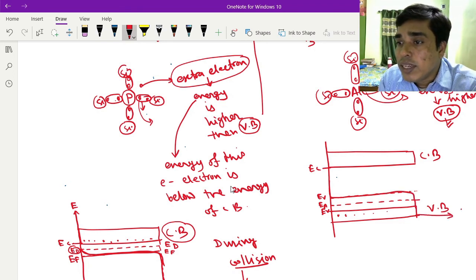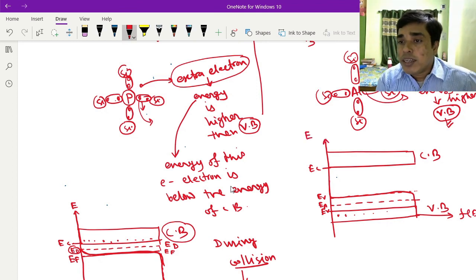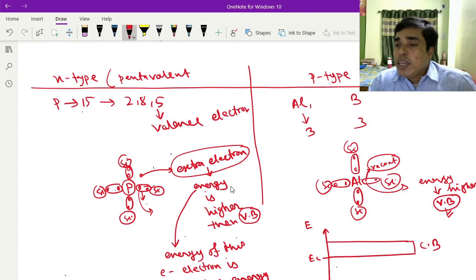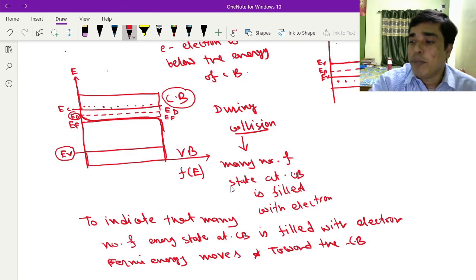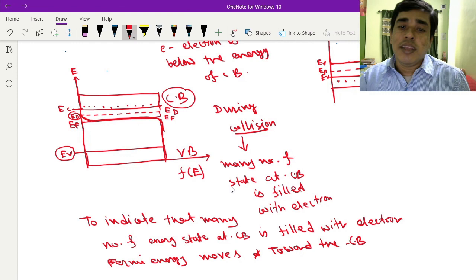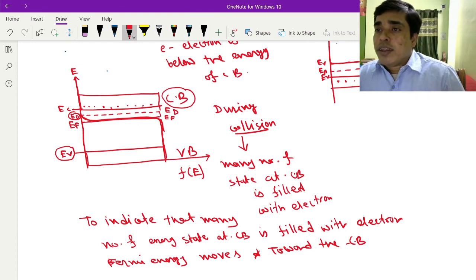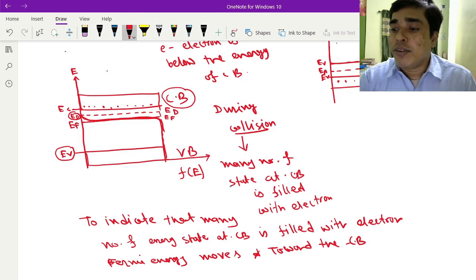So in this way f of E, and this is E. The Fermi energy moves towards the valence band for a p-type semiconductor to indicate that many states at the valence band are filled with holes. This is the main concept.